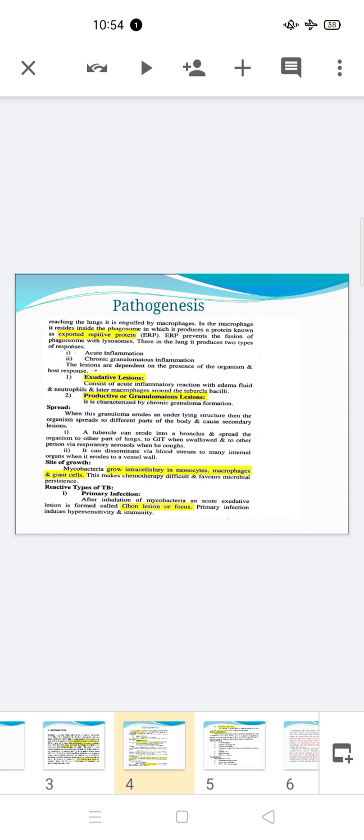Now this primary stage has two forms: asymptomatic and symptomatic stage.